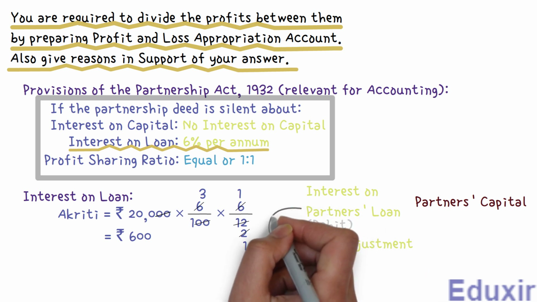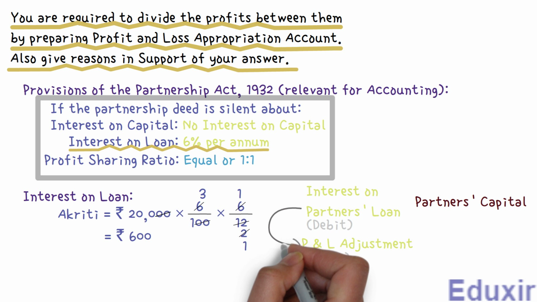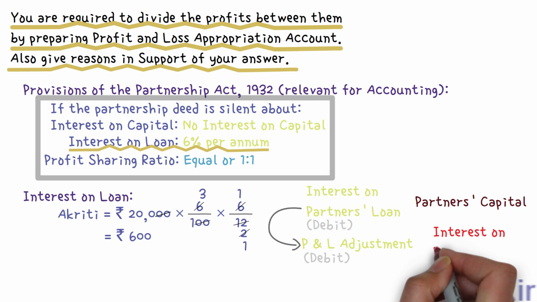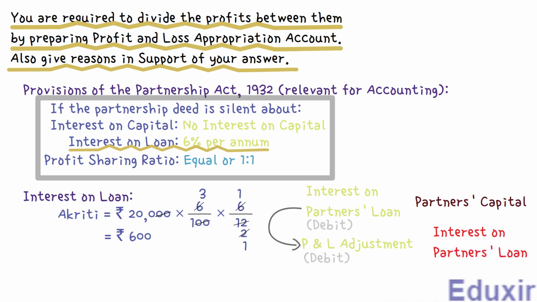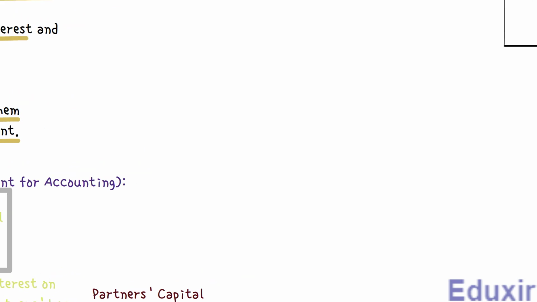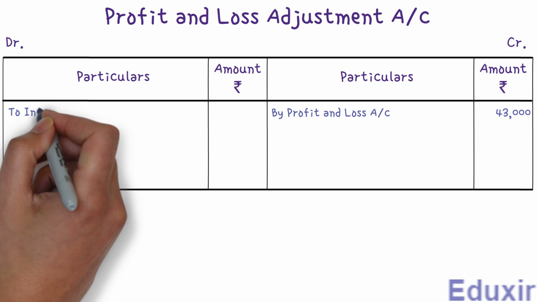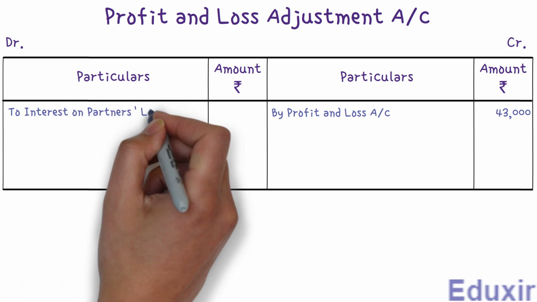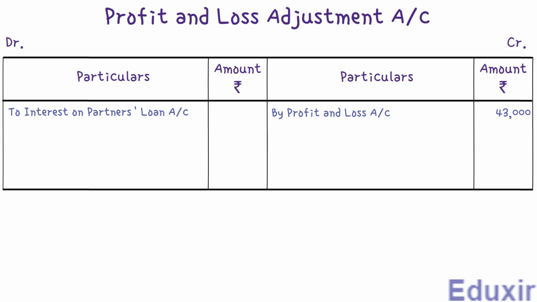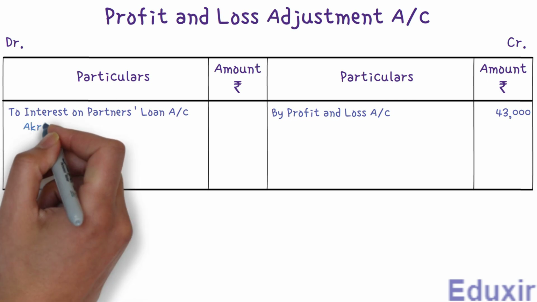Now, as we have just now discussed, the preparation of the interest on partner's loan account is not in the scope of this problem. So, let's leave out the interest on partner's loan account related credit entry and let's directly post the profit and loss adjustment account related debit entry into the profit and loss adjustment account. Let's first write interest on partner's loan account into the particulars column on the debit side. Let's then write the interest on loan given by the partner Aakriti as 600 rupees.